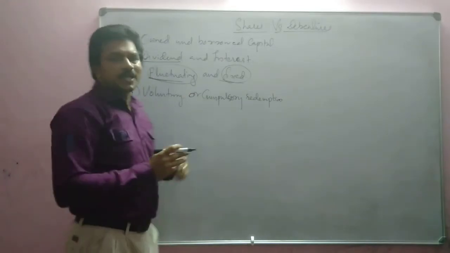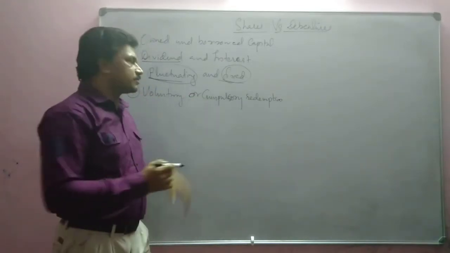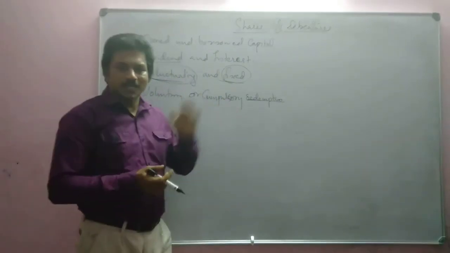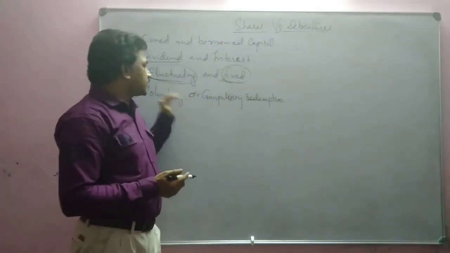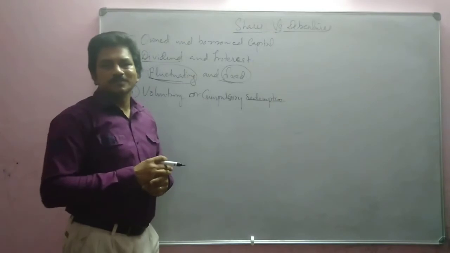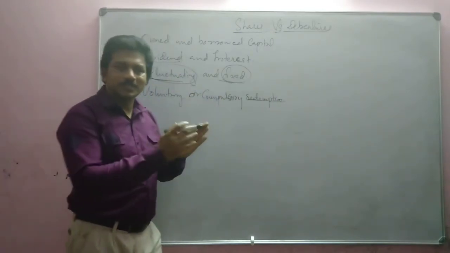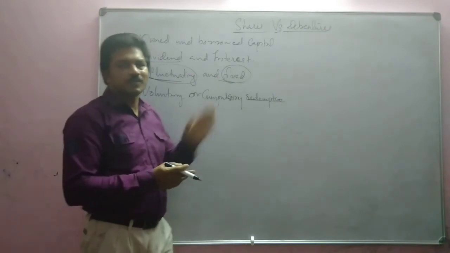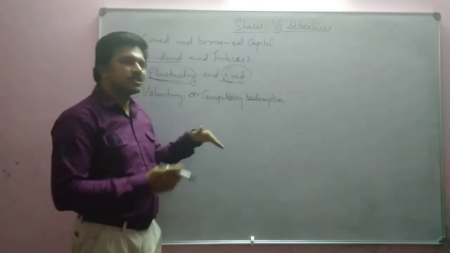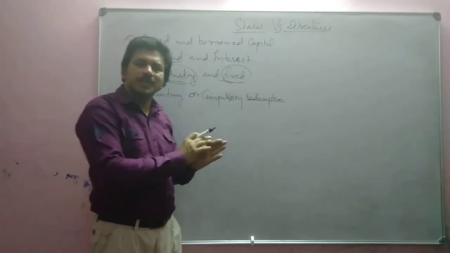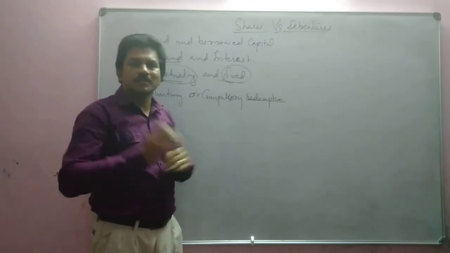Which has voluntary redemption and which has compulsory redemption? Redemption, you know, is the paying back of the money by the company. We told that for debentures, after 10 years or 5 years, after the maturity of the debentures, the money will be paid by the company. It is compulsory. Company has to pay and you will get back the money.